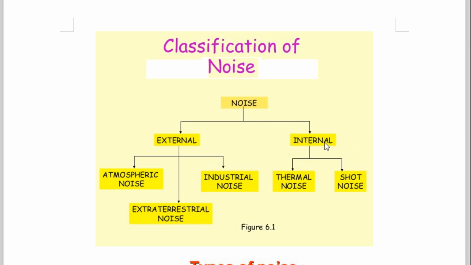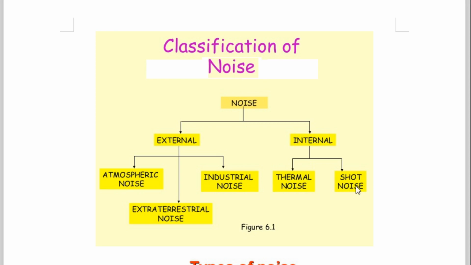What are the examples of internal noise? Internal noise includes thermal noise and shot noise. Shot, S-H-O-T, not short. A short circuit is something different, and this is shot noise. Shot noise occurs due to the random arrival of electrons. An example of shot noise is in a CRT, cathode ray tube.